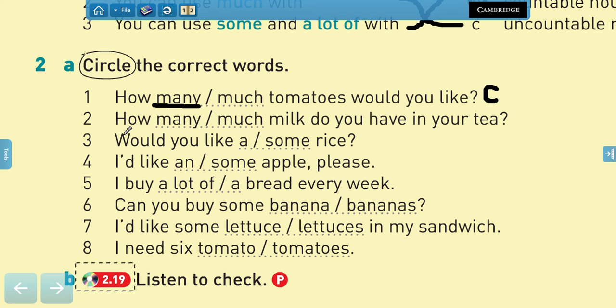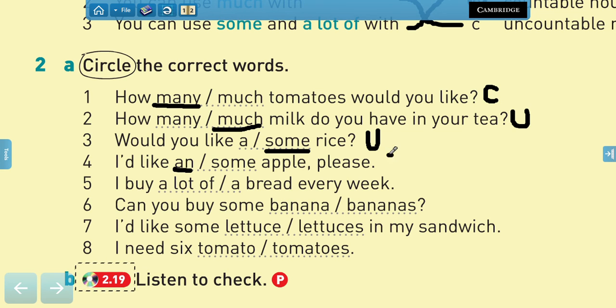Number two, how much milk do you have in your tea? And that would be uncountable. Would you like some rice? Rice is uncountable again. I would like an apple, please.